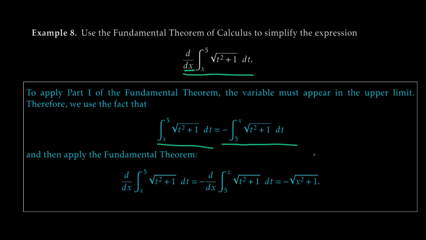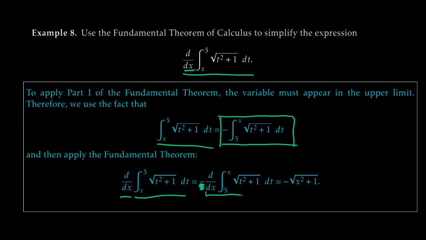Now I can apply the fundamental theorem of calculus. So the thing I started out with, d dx, the derivative with respect to x of the definite integral from x to 5 of the square root of t squared plus 1 dt, I just use the fact that I can turn this into this equivalent form, and I pick up a minus, I carry it on outside, and I get minus d dx of the definite integral from 5 to x of the square root of t squared plus 1 dt.